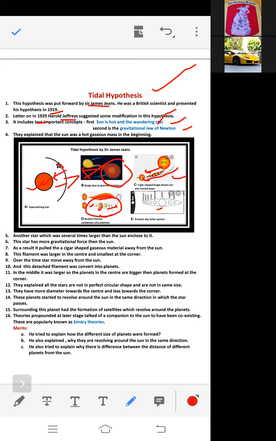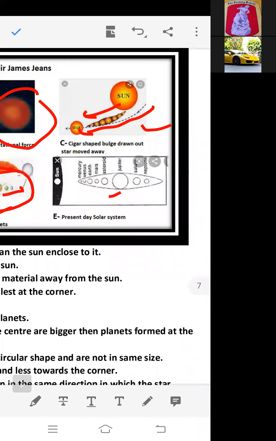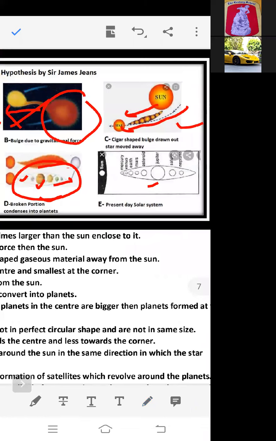The starting planets, Mercury, Venus, Earth, Mars, are smaller in size. Jupiter is larger in size because it lies in the center of the bulge. And after that, the two planets, Saturn and Neptune, are also smaller in size, right?